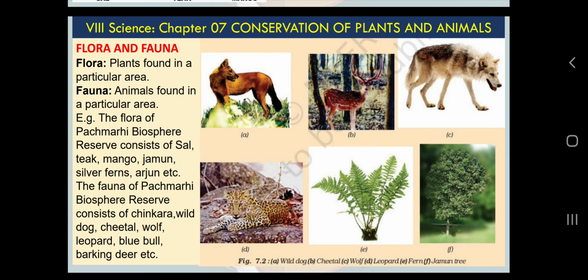Because when you study from videos on YouTube, or you search on Google and refer to other reference books, there will be a lot of information. You will see in upcoming classes that what you have learned from 6th to 8th science will be repeated in 9th and 10th science, and what we learn in 9th and 10th science is going to repeat again in 11th and 12th science, if you opt for the science stream.